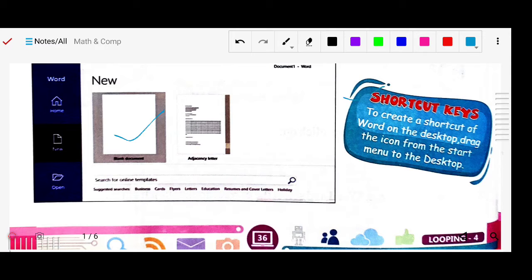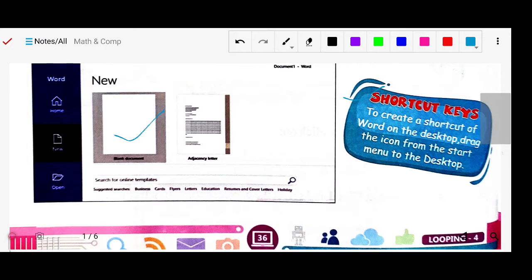Here is a shortcut to create a shortcut of Word on the desktop. Drag the icon from the Start menu to the desktop. As I told you, you can put the shortcut icon of a particular application. Once you find your application from the Start menu, simply drag it with your mouse to the desktop, and that application's shortcut icon will be created on your desktop.